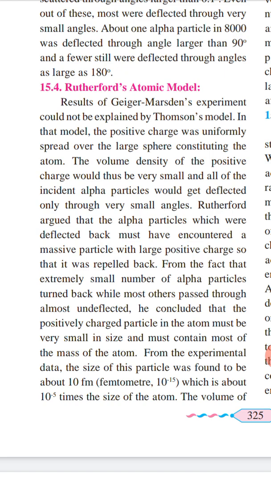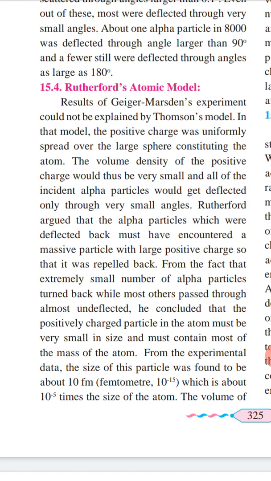So what he concluded? He concluded that the positively charged particles in atom must be very small in size, and must contain most of the mass of atom.